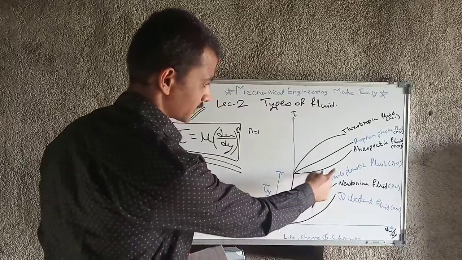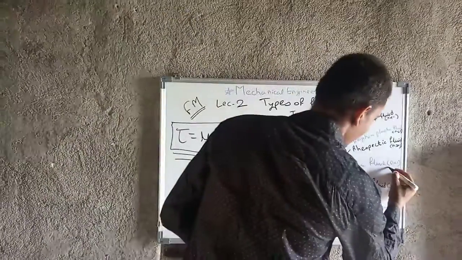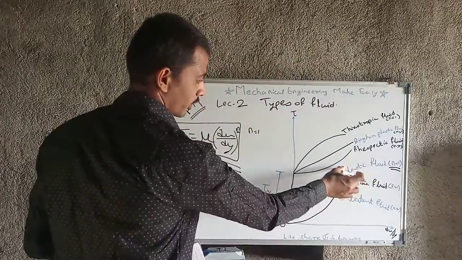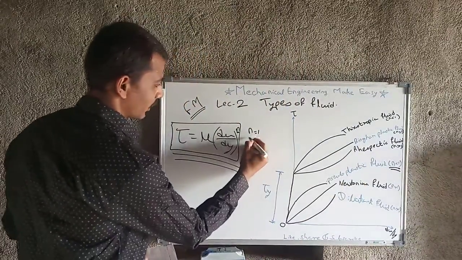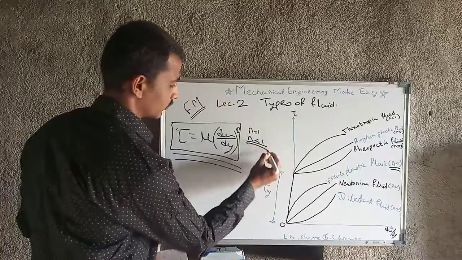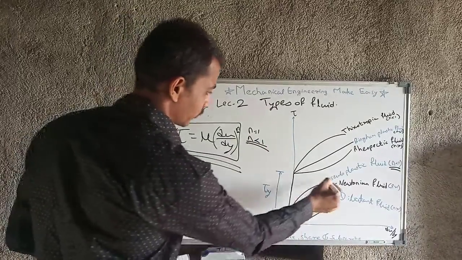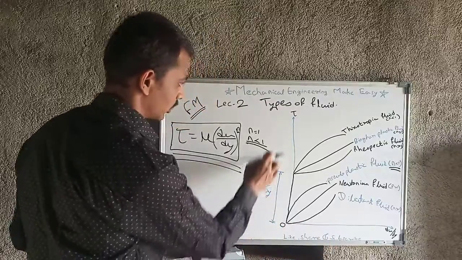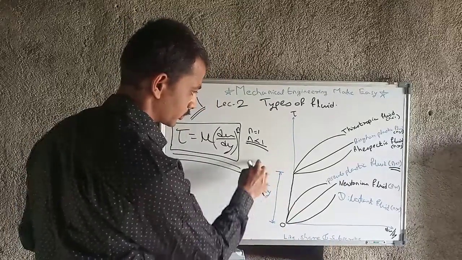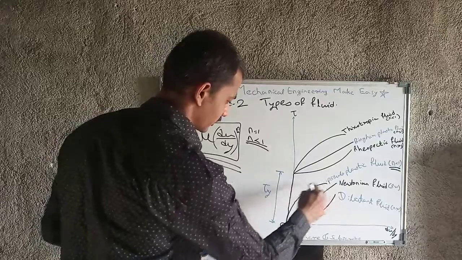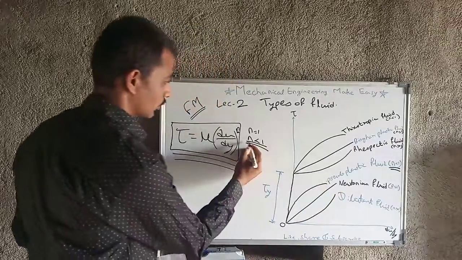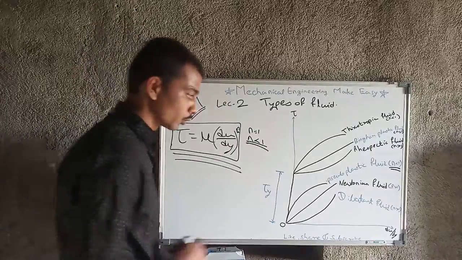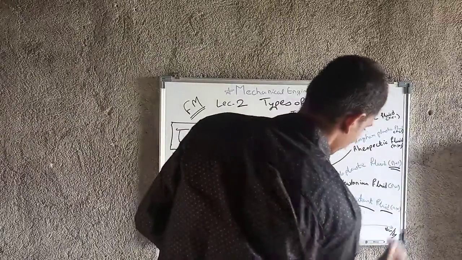In case of pseudoplastic fluid, n is less than 1. This is the only difference between Newtonian fluid and pseudoplastic fluid. The n value will be less than 1. Then the graph will be like this, meaning as du by dy increases, the shear stress also increases, but it increases in such a manner because n is less than 1. Okay, so we will move towards the next, that is dilatant fluid.